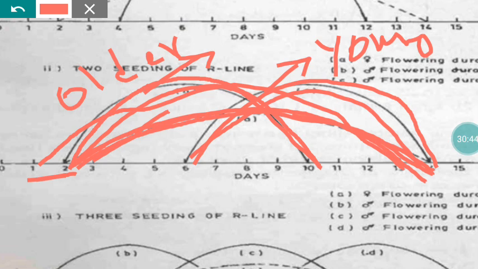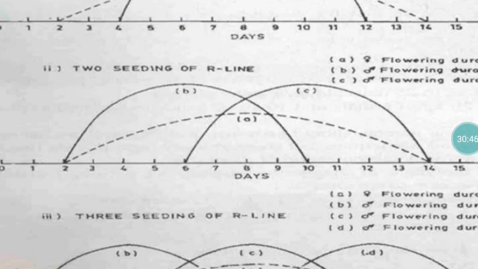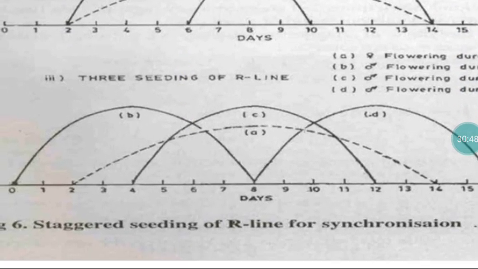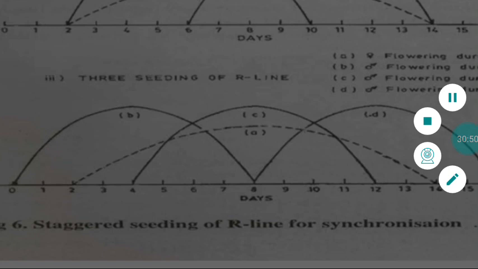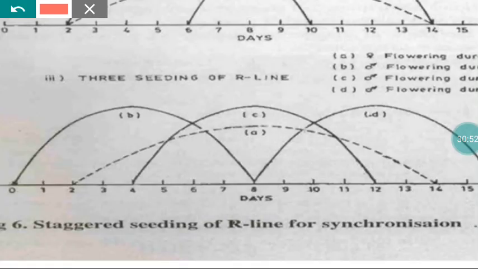In order to overcome that problem, we recommend transplanting the R line with three seedlings. Those three seedlings are of three different ages. One is somewhat older than the A line, another one is the same age, and another one is a younger age. If it is the older one, that may start on the 0th day. That will take care of the pollen supply up to the 8th day.